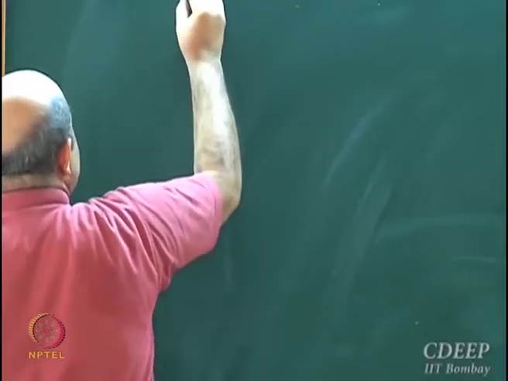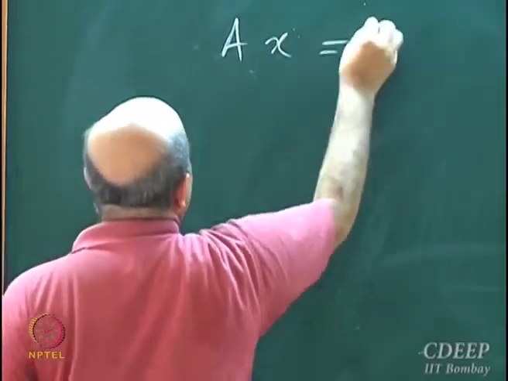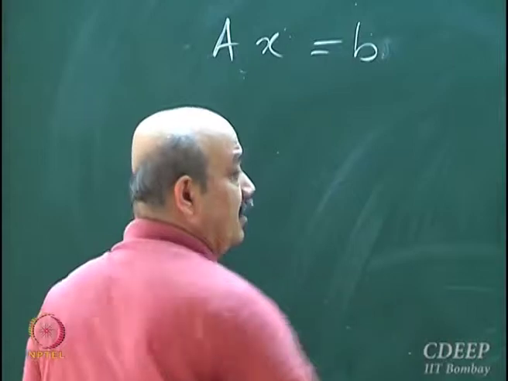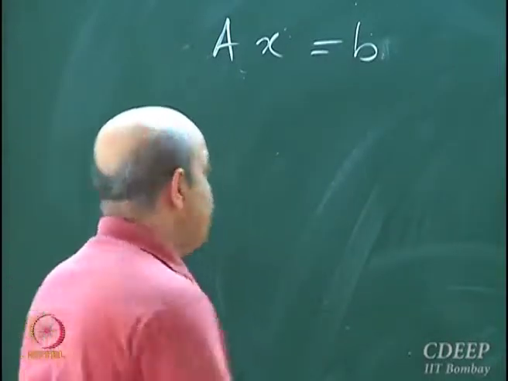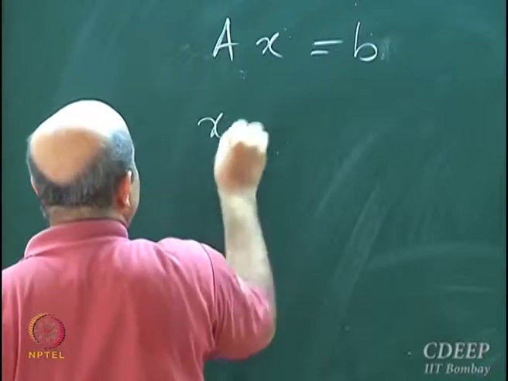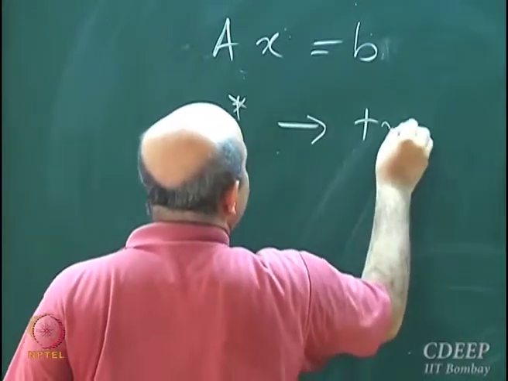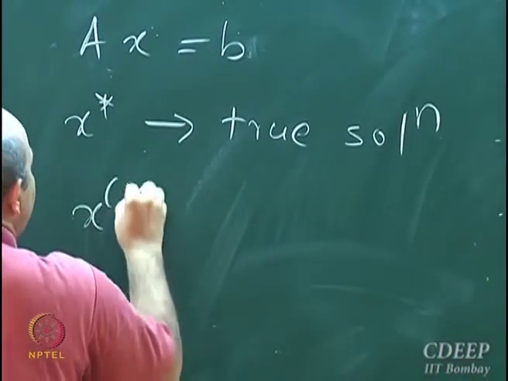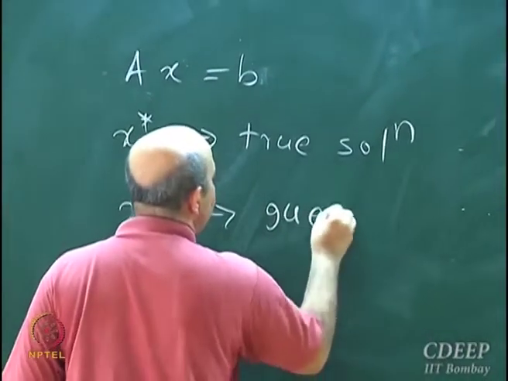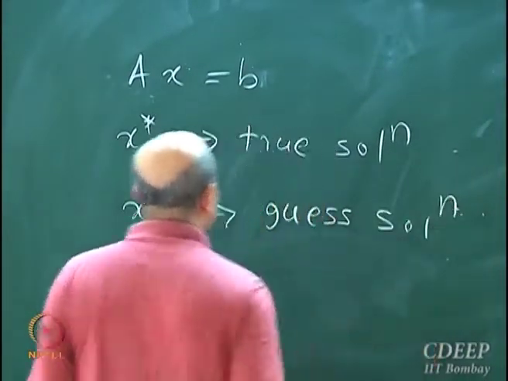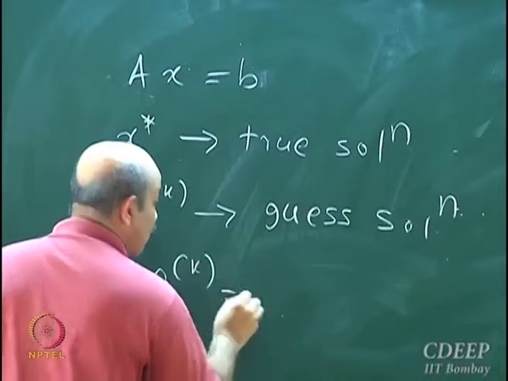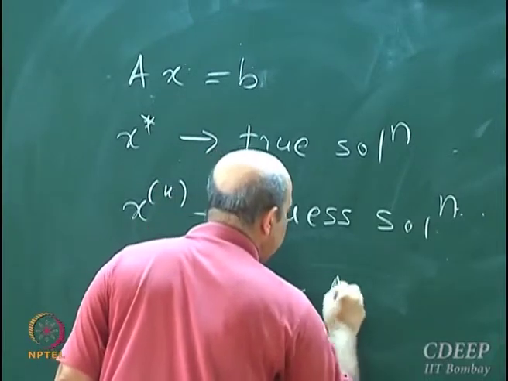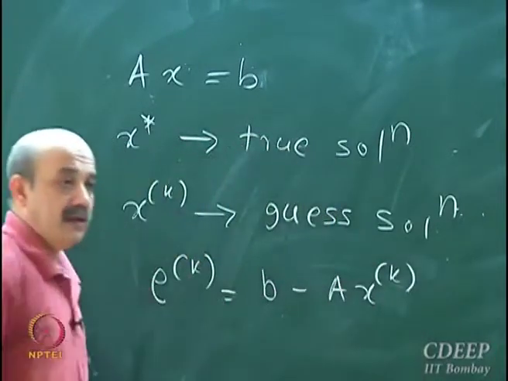If I want to solve Ax equal to b, if I take a guess solution, the true solution is, let's say, x star, and if xk is my guess solution, then obviously ek, now my ek has a different definition. ek is b minus A xk.